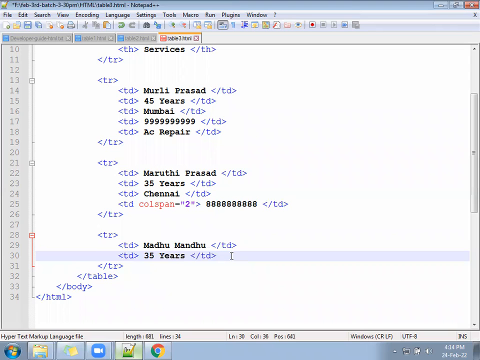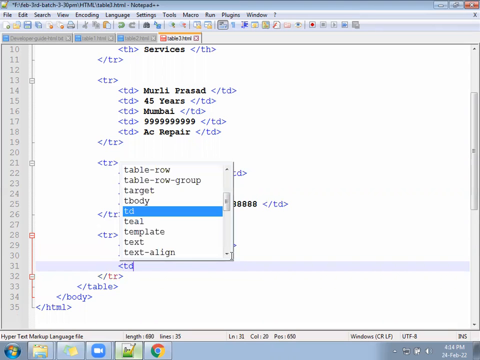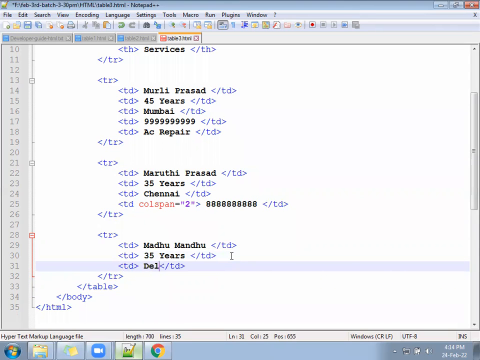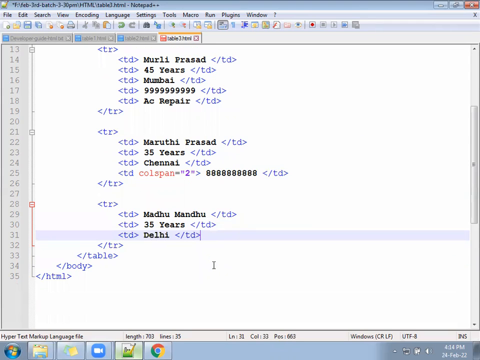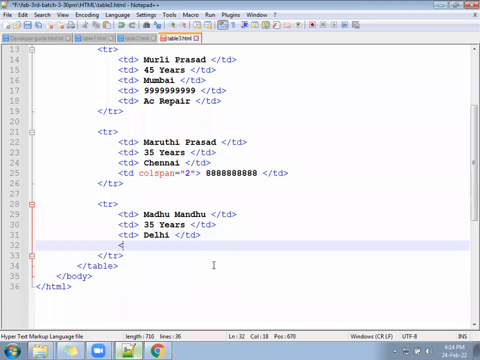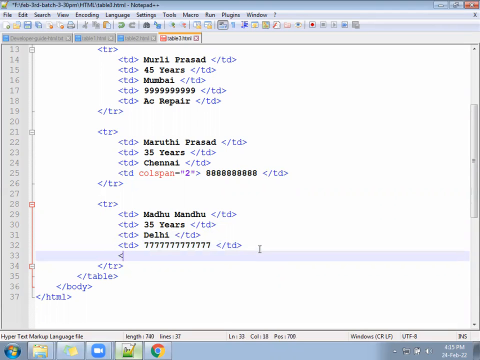Next, she is from Delhi. Next, she has the mobile number, and she has the service details also.